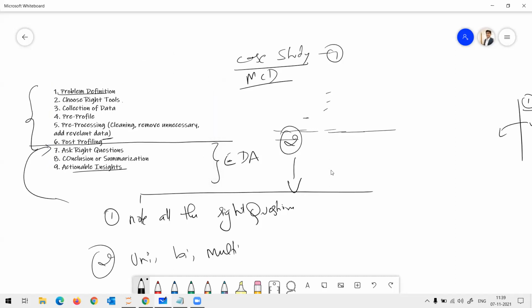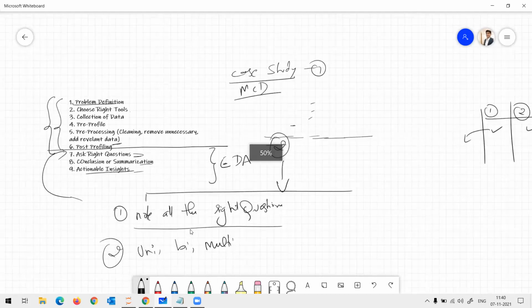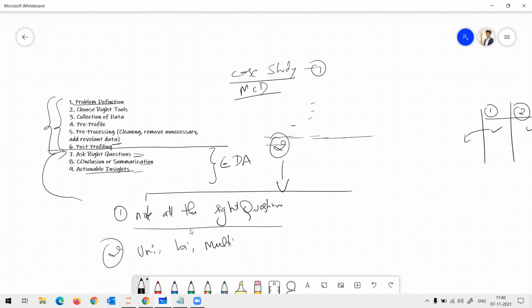Yes, sir. So in EDA, you can basically do the EDA in two ways. The first way is, based on your experience, you note down all the possible questions and try to ask the right questions to the data so that the data gives you the desired output and you can make your conclusion and summarization. The second way is analysis based on univariate, bivariate, and multivariate.